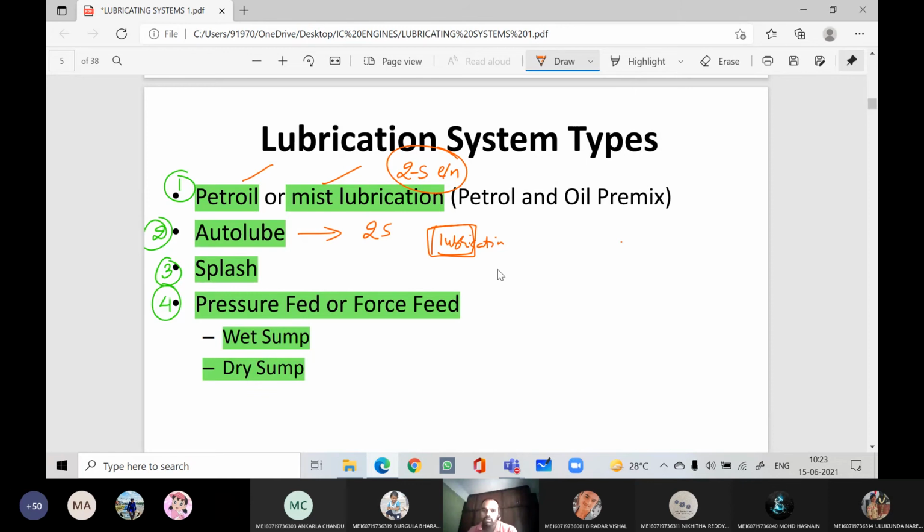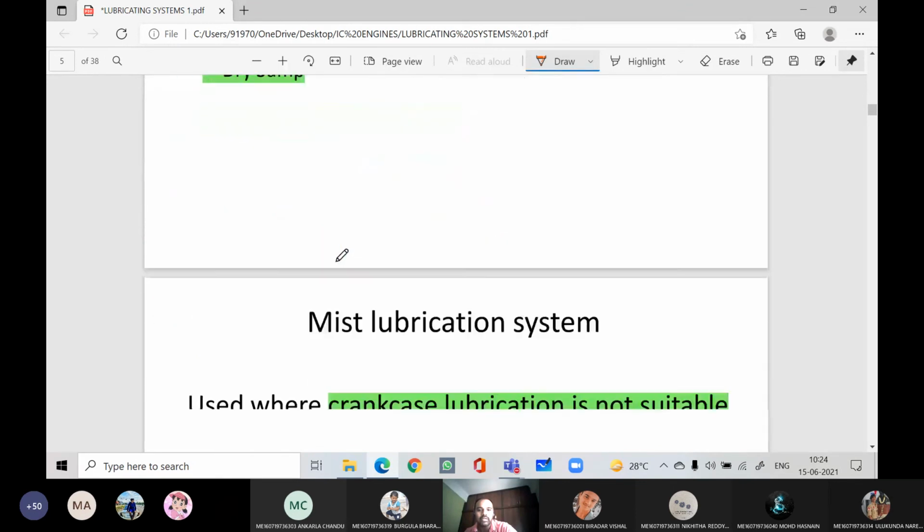So we can see this one, Kinetic Honda and Suzuki Samurai. Though both are two-stroke engines, there will be a separate chamber for the lubricating oil. Okay, and next will be splash and pressure feed. They will be used for the four-stroke engine. I will explain with the help of figures, right?